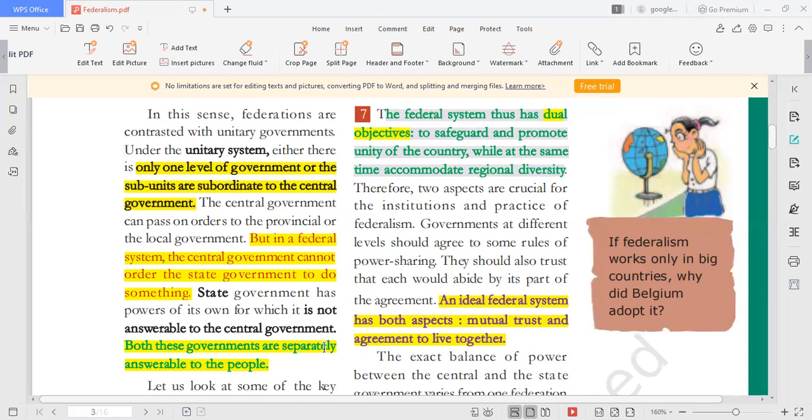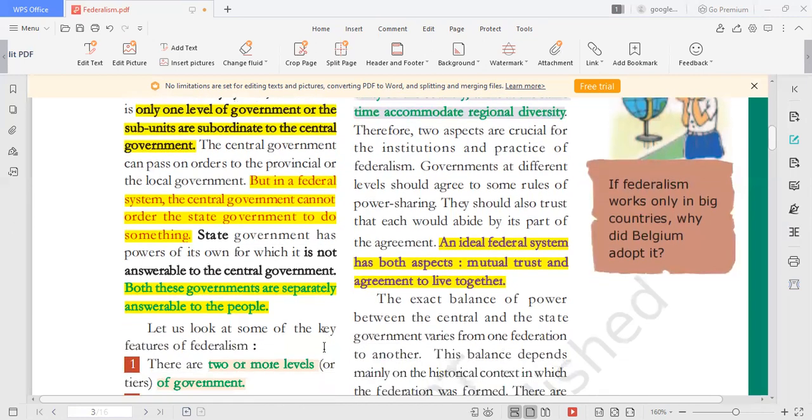Central government also is answerable to the people. State government is also answerable to the people, but they are separately answerable. It is not that the state government is answerable to the central government. Both the governments are answerable individually to the people. Any democratically elected government is answerable to the people because they are empowered by the people. So the federal system is sharing the power between central government and state government. Unitary system has only one level of government.